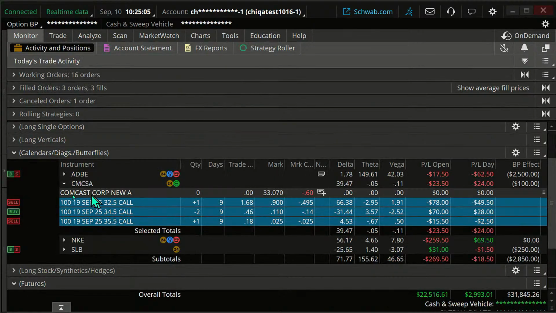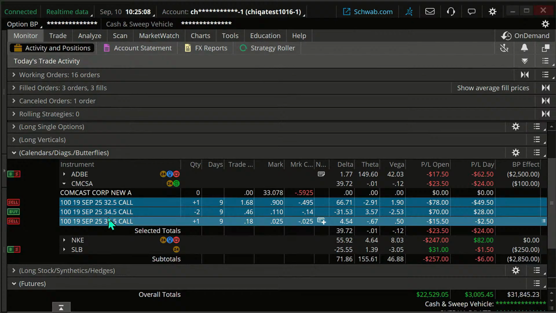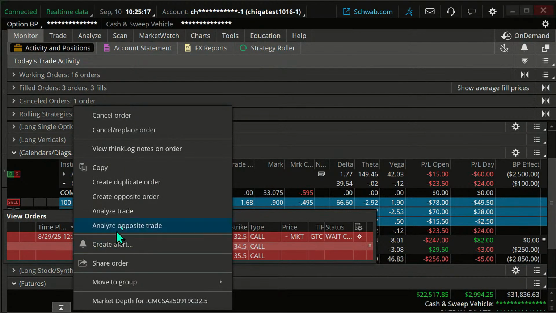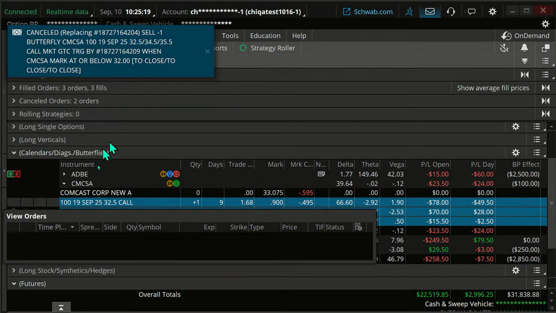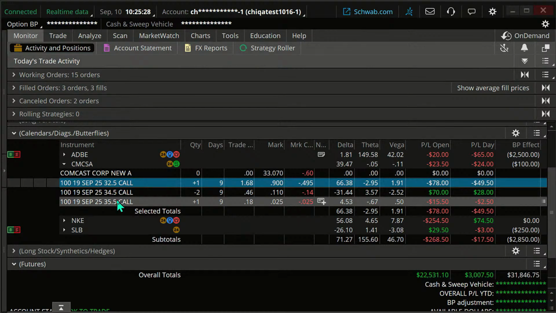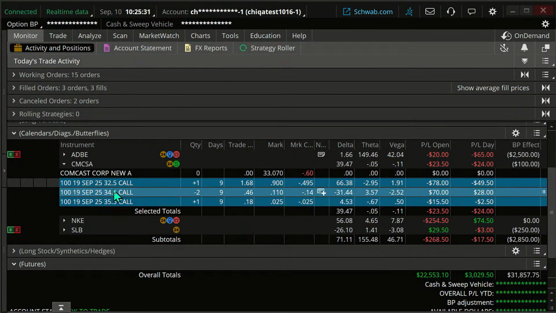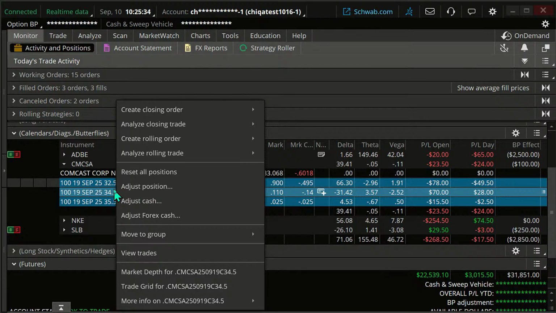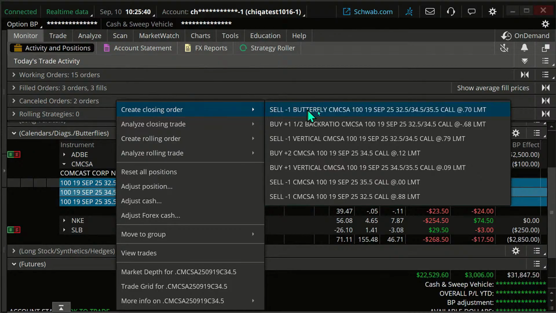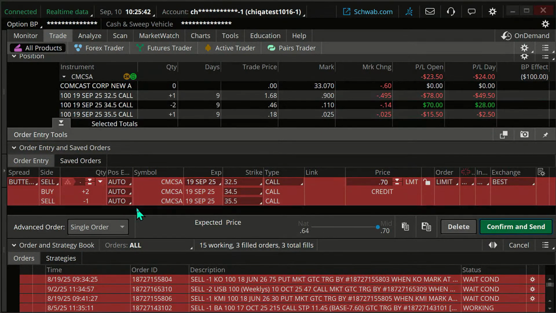The other way to do it is if it's not looking right here, what you can always do is, first of all, get rid of your old stop orders or exit orders on that. So I'm going to cancel those stop orders or those exit orders. Now we're free. And then what I can do is I can just look to exit these contracts, and enter the new contracts. And so I'm not actually going to create a rolling order here. I'm just going to create a closing order, and I'm going to sell that butterfly. And we're going to look to get out.